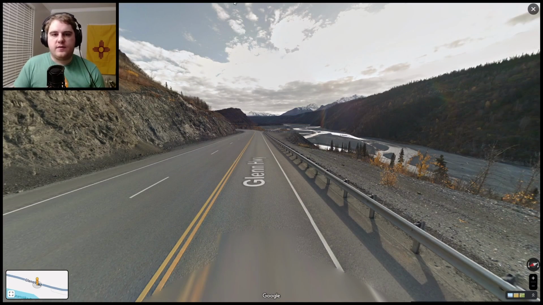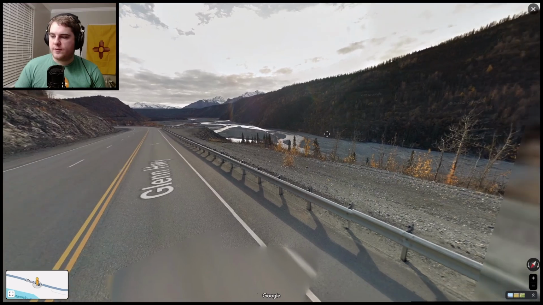So it is kind of hard to categorize the US because a lot of it just looks the same. The East Coast kind of just looks the same all the way up. The Northeast looks very similar. The same cannot be said about Alaska. Alaska is extremely distinct from the rest of the country.